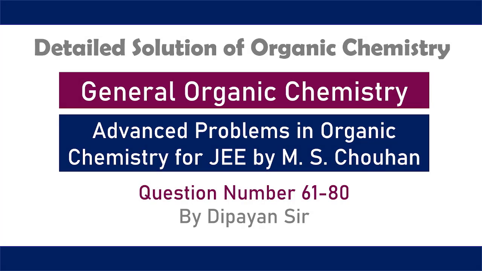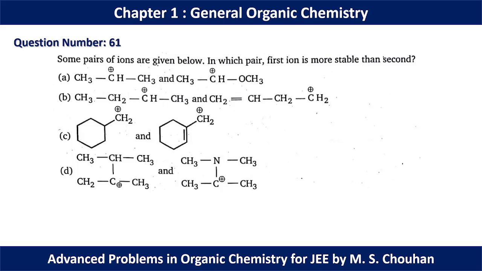Hello students, in this video we are going to discuss question number 61 to 80 of General Organic Chemistry from Advanced Problem in Organic Chemistry for JEE by MS Chauhan book. In question number 61, some pairs of ions are given below, in which pair the first ion is more stable than the second one, we have to find.